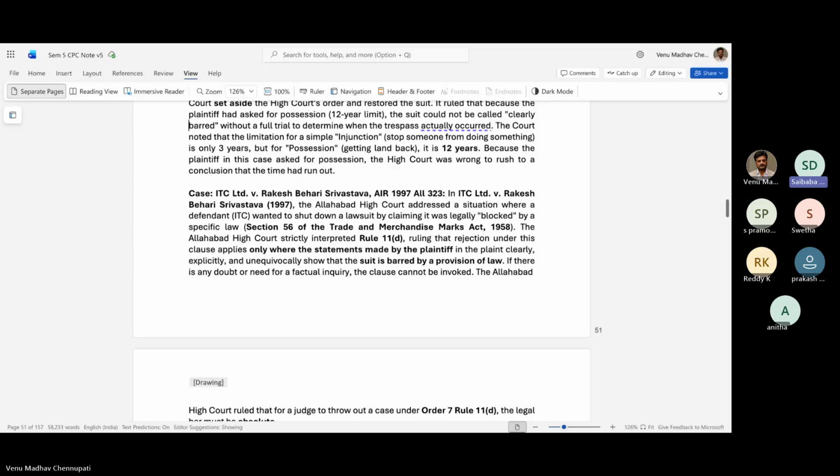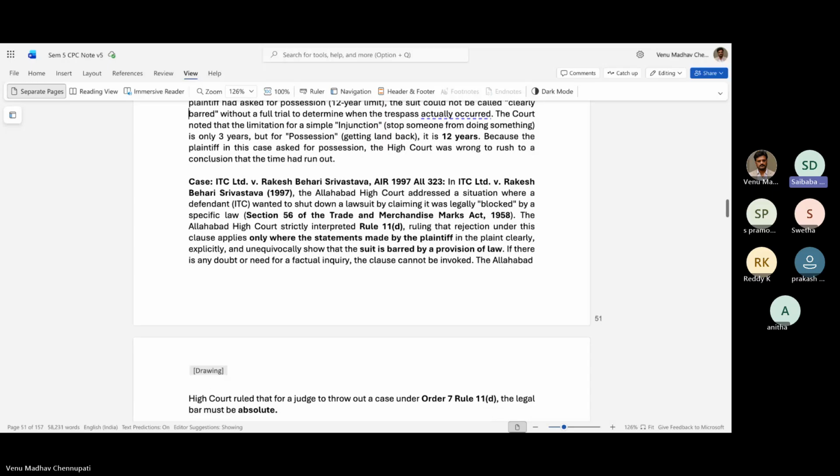Here, ITC has invoked Rule 11D, but the Allahabad court says that Rule 11D cannot be invoked if there is any doubt or a factual inquiry is needed. So they did not dismiss the case under Order 7, Rule 11D.